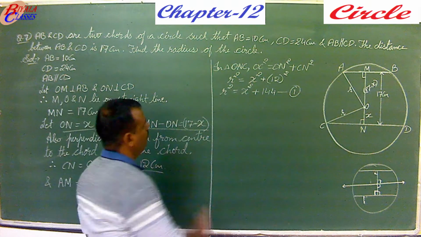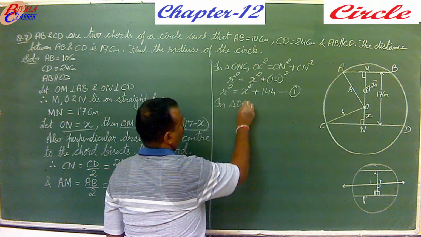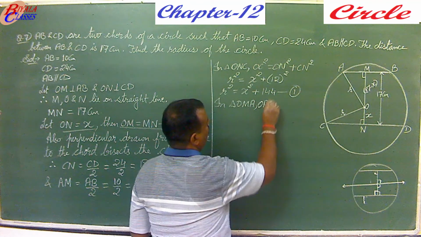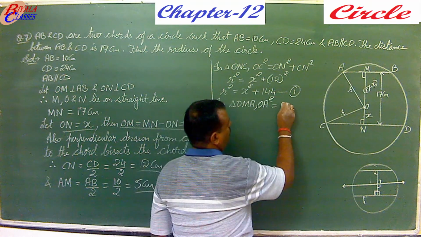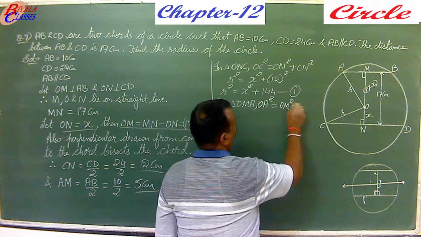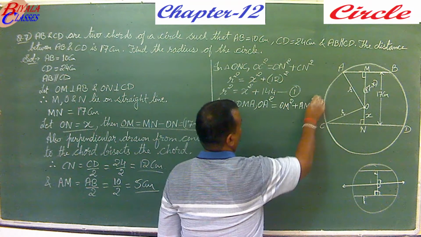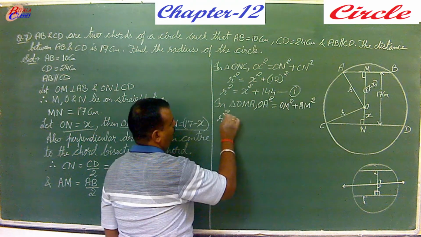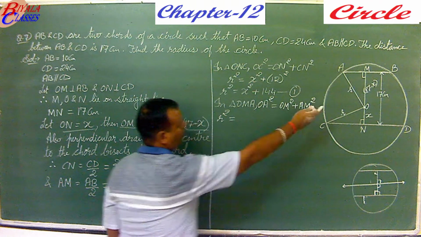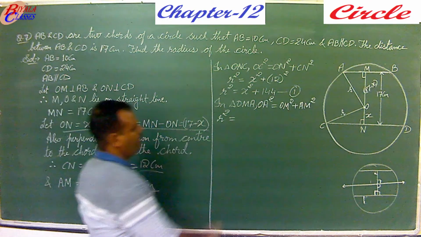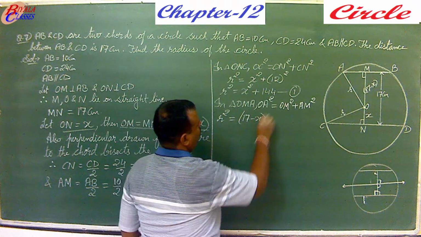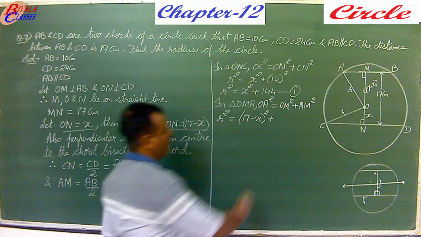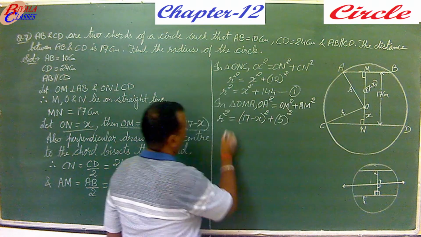Now take the second right triangle. In triangle OMA, again by using the Pythagoras theorem, you will have OA squared is equal to OM squared plus AM squared, where OA is again the radius, so R squared equals OM squared, the value of OM is 17 minus X, so it is the square of 17 minus X, plus AM is equal to 5 centimeter, so it is square of 5.